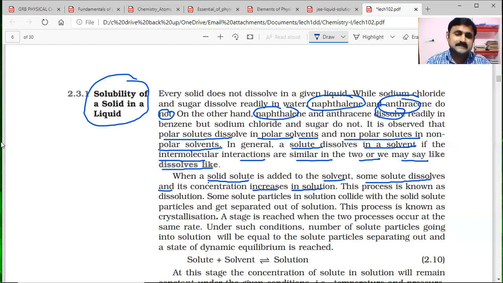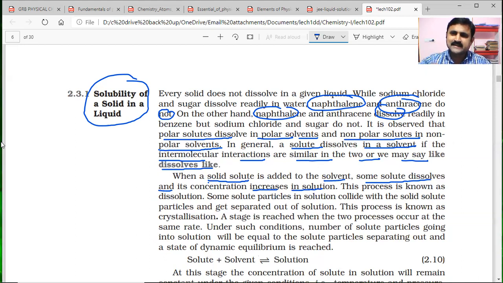The most important, confusing thing here: when a solid solute is added to the solvent, why are we adding it? Our intention is to prepare a solution. Some solute dissolves, so the solute will dissolve in the solvent and the concentration of the solution increases.